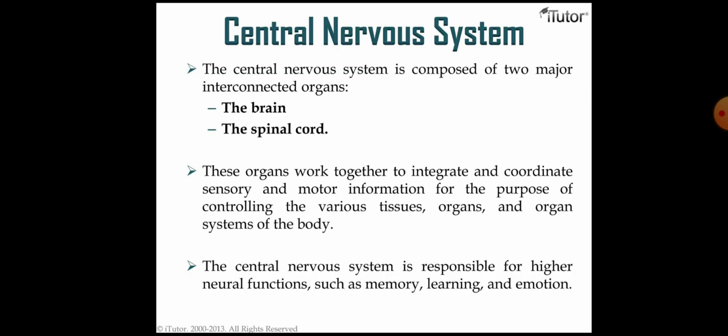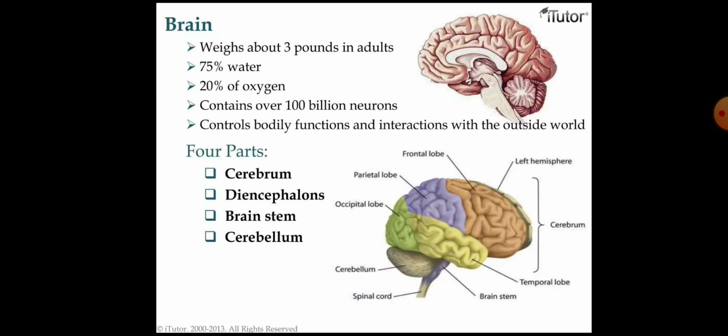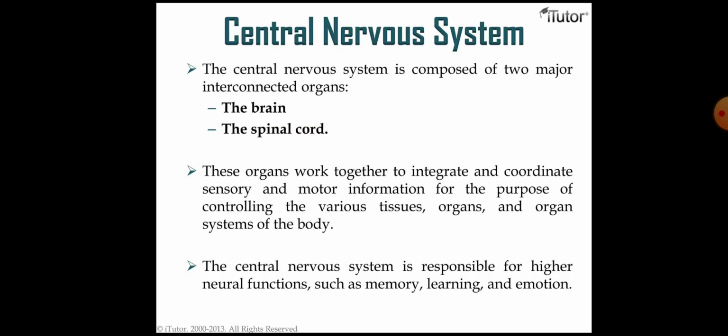Here the central nervous system consists of the brain and the spinal cord, two interconnected organs that constitute the central nervous system. These organs work together to integrate and coordinate sensory and motor information for the purpose of controlling the various tissues, organs, and organ systems of the body. The central nervous system is responsible for higher neural functions such as memory, learning, and emotions. These are the functions of the central nervous system.